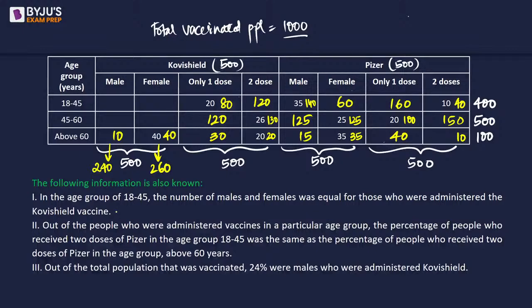Okay, now we are given this sum of male and female, that should be 260. And what else? We know that these both are A. Using first statement.